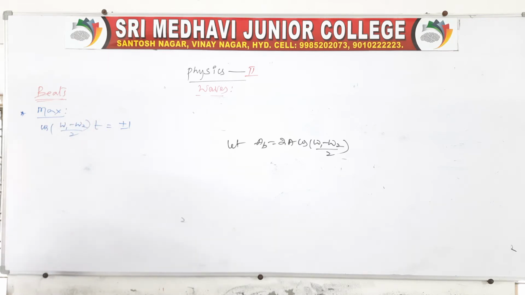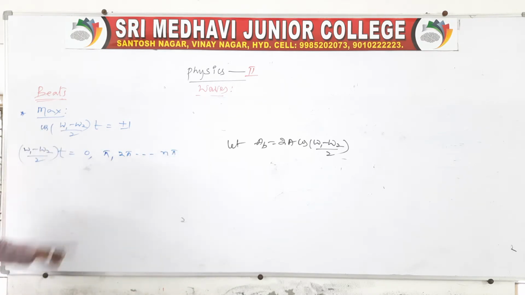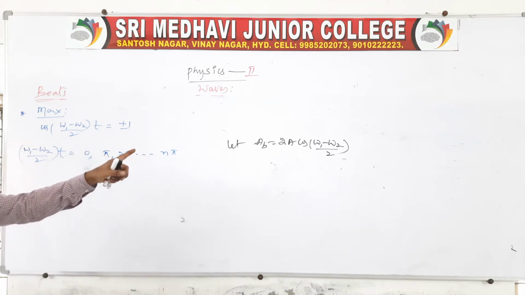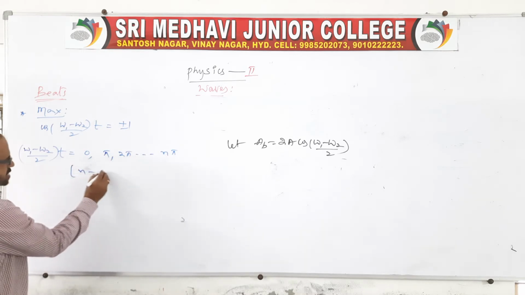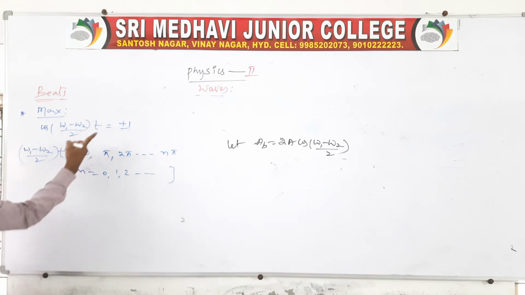So here you write like this: if (omega 1 minus omega 2) by 2 into t is equal to 0, cos 0 is how much? Plus 1. Like that it is pi, 2 pi, and so on up to n pi, where n is 0, 1, 2, 3 and so on. If you use these angles, we will get plus or minus 1, which is the maximum intensity. Maximum is what we can call the maximum sound that can be produced.